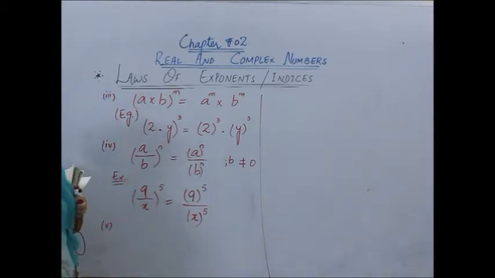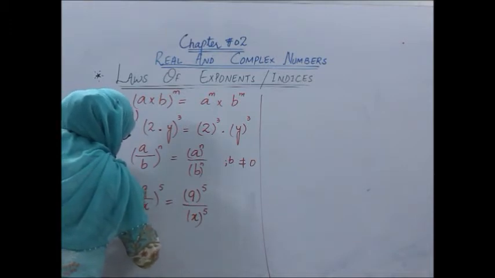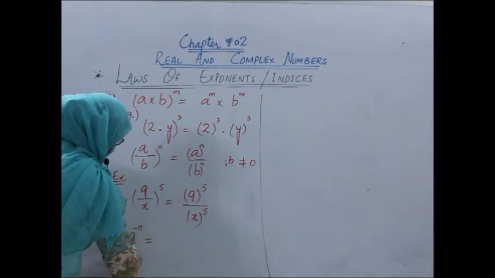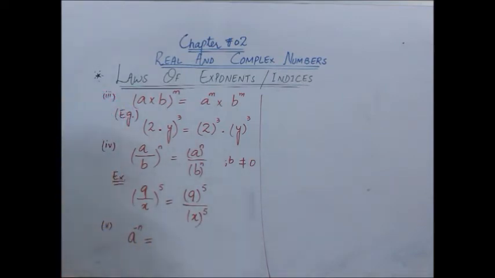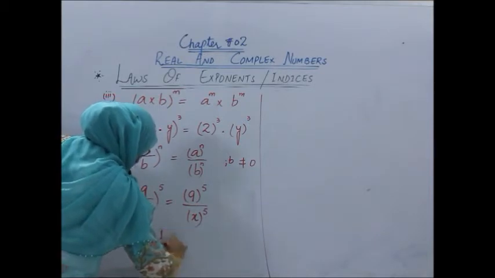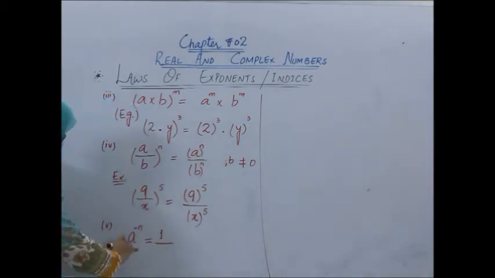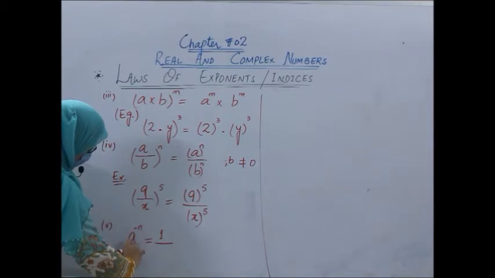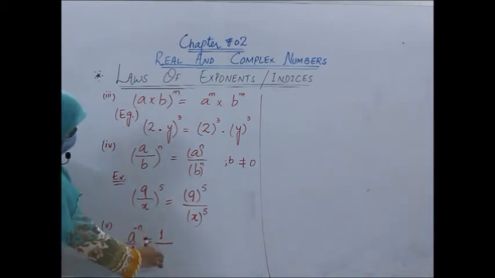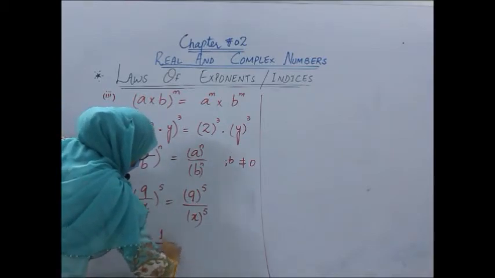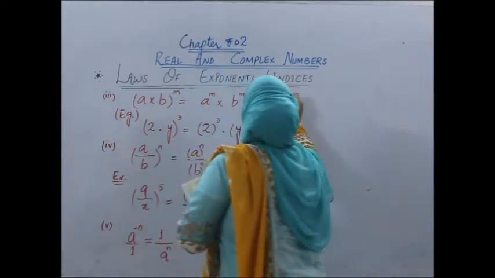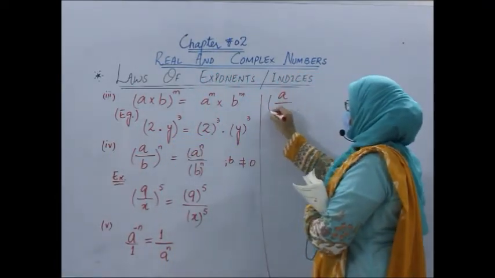Now the fifth law says, if we have a negative power raised to a number and we change the position of the number from numerator to denominator or from denominator to numerator. Here we are changing its position from numerator. As there is no denominator, it means denominator is 1. So if we are changing its position from numerator to denominator, the power would become positive. You can see this law in this form as well.